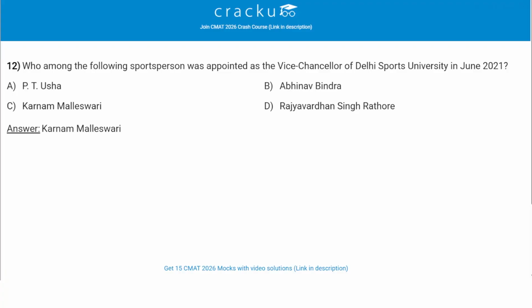Who among the following sport person was appointed as the Vice Chancellor of Delhi Sports University in 2021? In June 2021. So the person who was appointed as a Vice Chancellor of Delhi Sports University in June 2021 is Karnam Malleshwari. Option C is the correct answer. It is Karnam Malleshwari who was appointed as the Vice Chancellor of Delhi Sports University in June 2021. Moving to the next question.